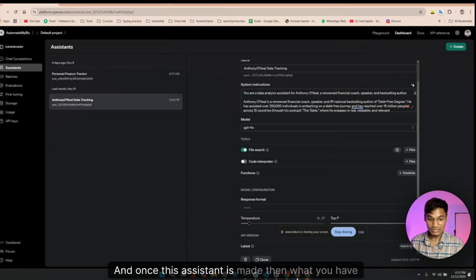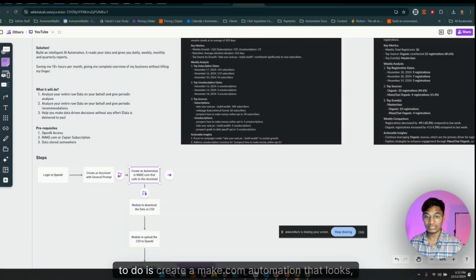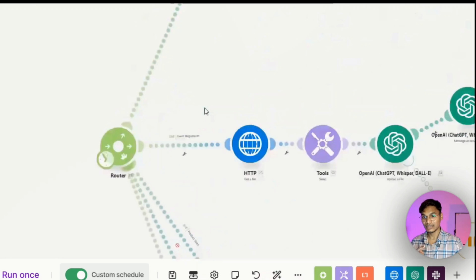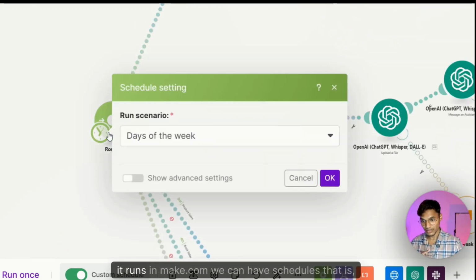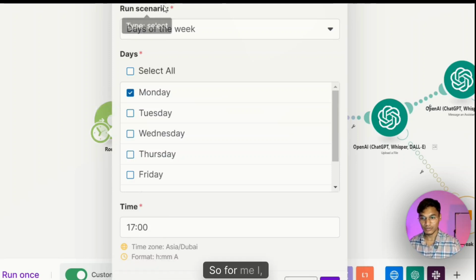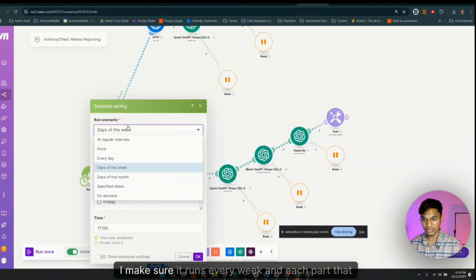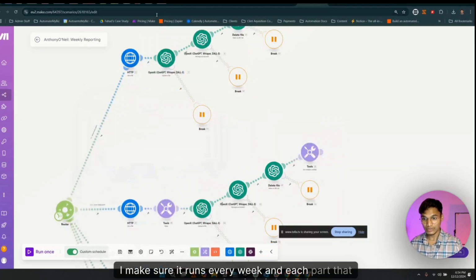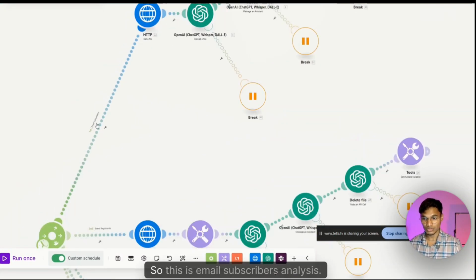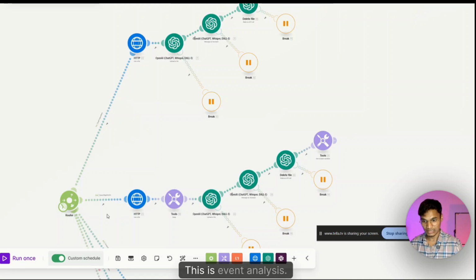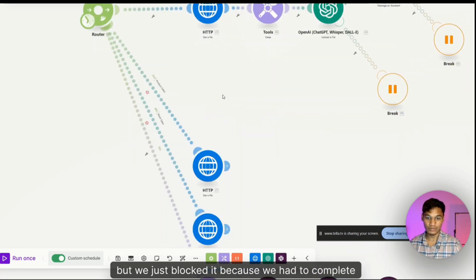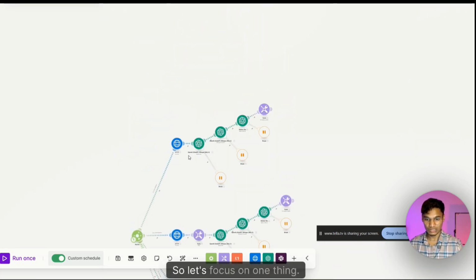Once this assistant is made, what you have to do is create a make.com automation that looks something like this, where it runs in make.com. We can have schedules, that is, it runs on XYZ date. For me, this is a weekly analysis. I make sure it runs every week, and each path that you see is the analysis for each sheet that we have. So this is email subscribers analysis, this is event analysis. We have other analyses, but we blocked them because we have to complete them. But yeah, those are the two things. So let's focus on one thing.